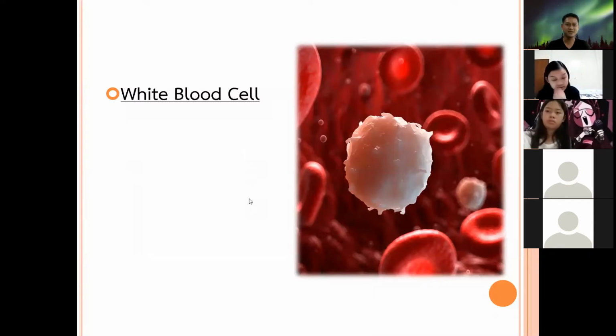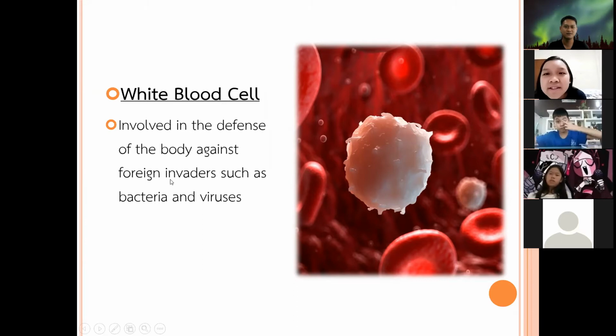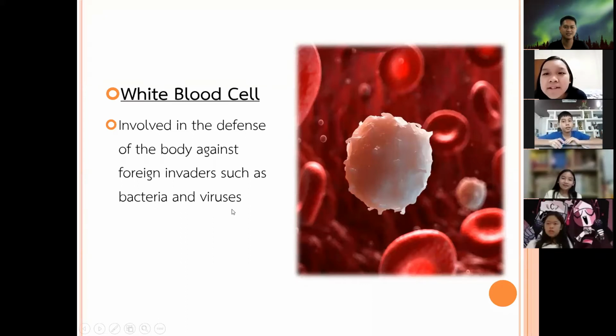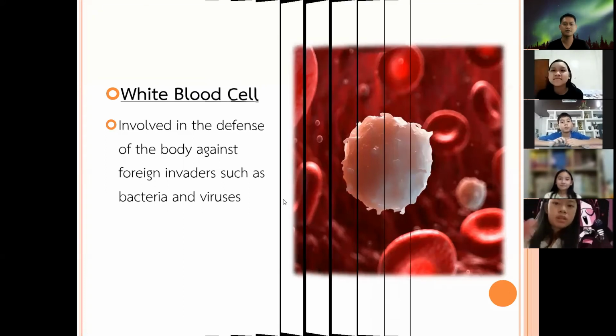Okay. Please read this one. Involved in the defense of the body against foreign invaders such as bacteria and viruses. Okay. Involved in the defense of the body against foreign invaders such as bacteria and viruses.